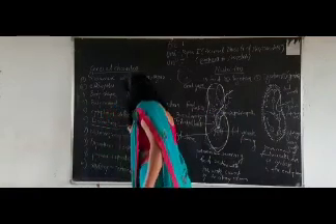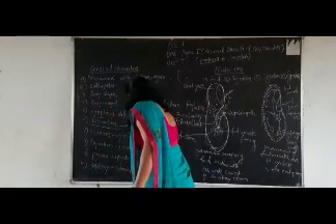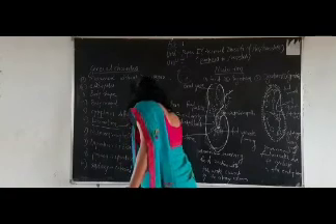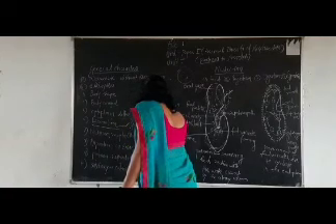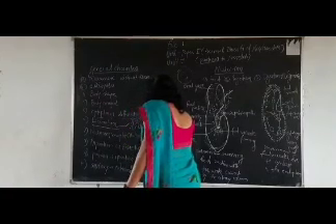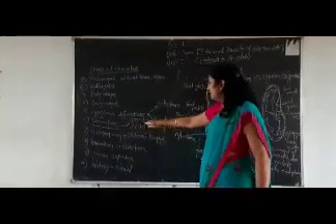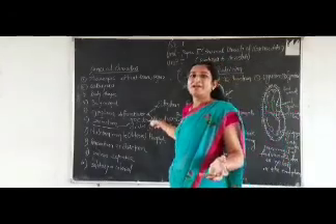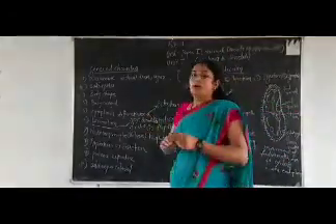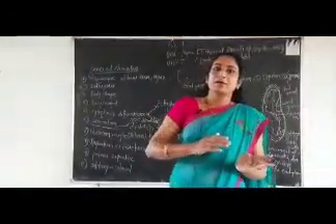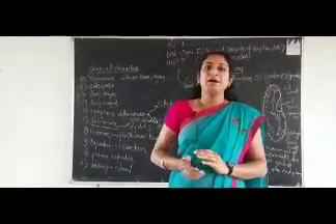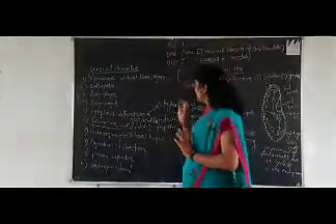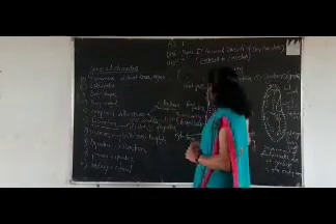Pseudopodia. Then second, cilia, and then third one is the flagella. So the first locomotory organ is the pseudopodia. What are pseudopodia? Pseudopodia are cytoplasmic projections, and that projection is formed from the ectoplasm.